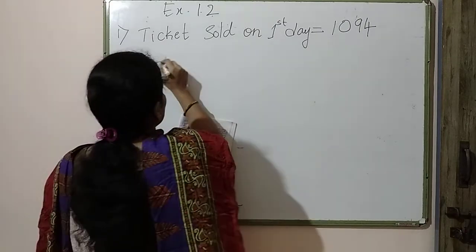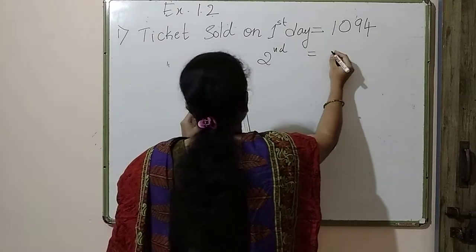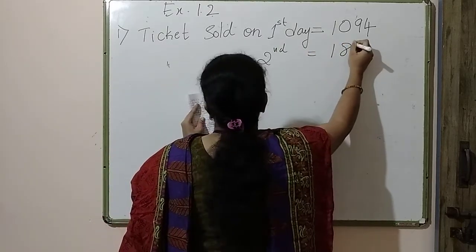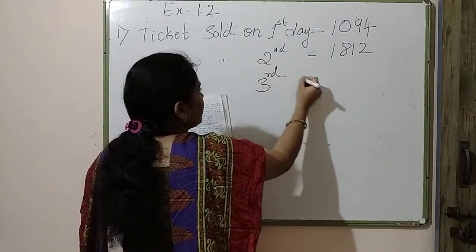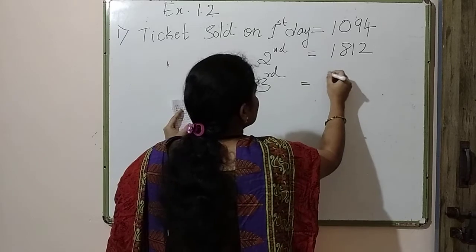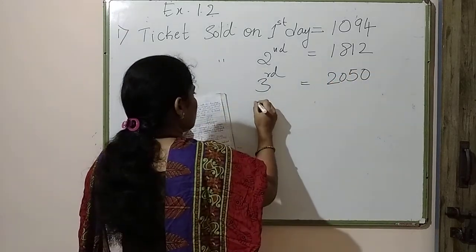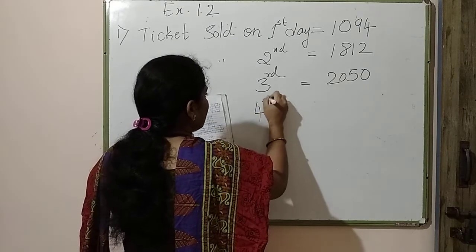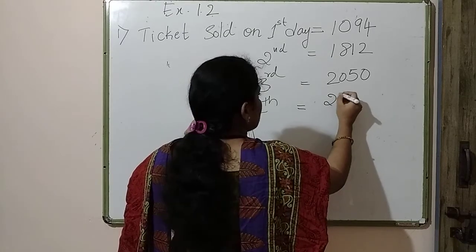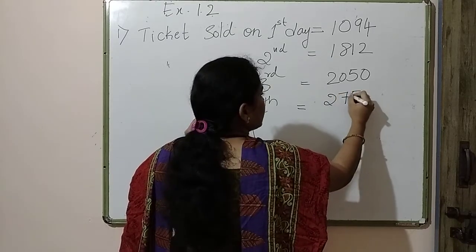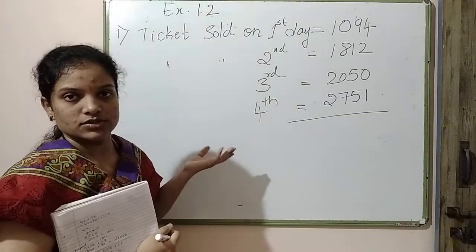Similarly, tickets sold on the second day, how many? 1,812. And tickets sold on the third day, how much? 2,050 tickets. And tickets sold on the final day, that is the fourth day, were 2,751.